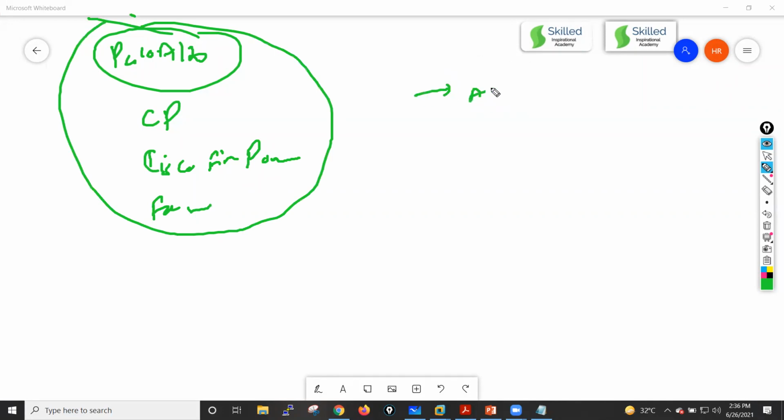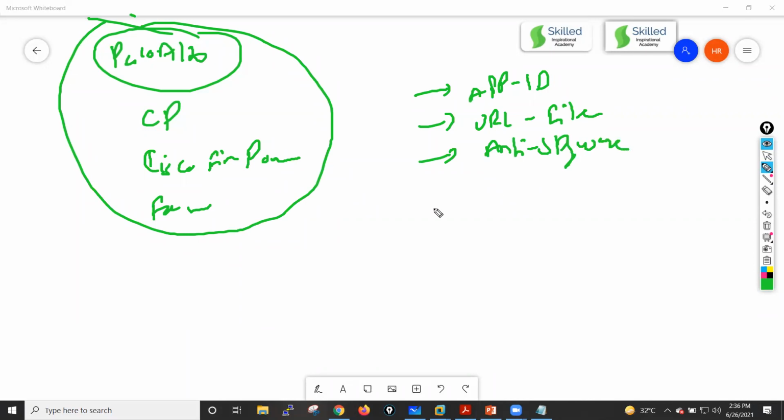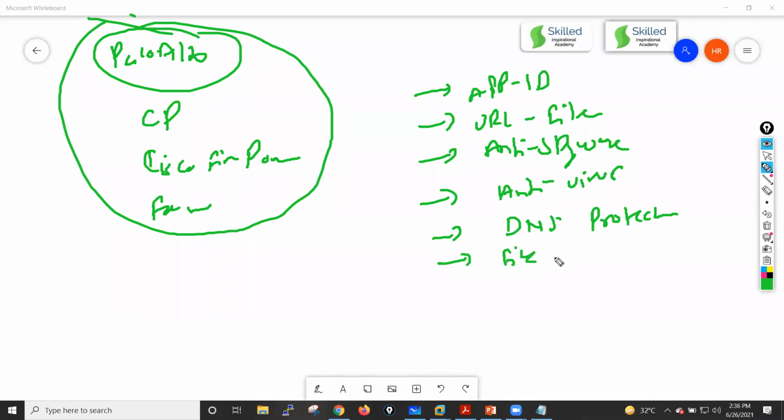They have App-ID, URL filtering, anti-spyware protection, antivirus protection, DNS protection, and file protection.